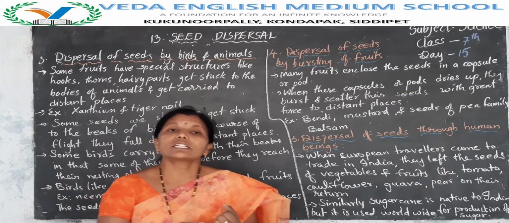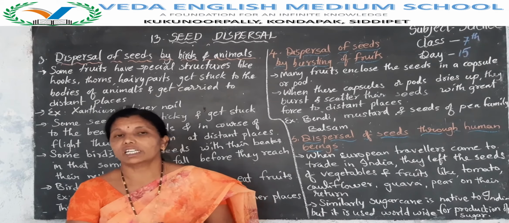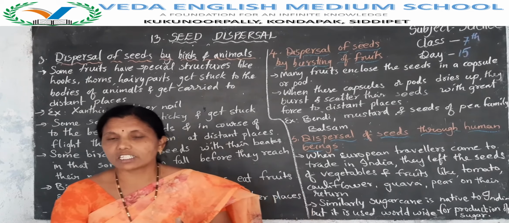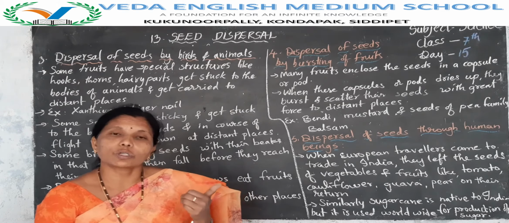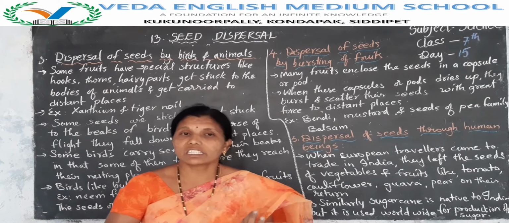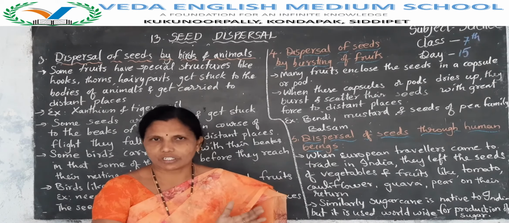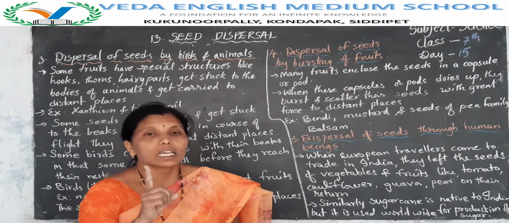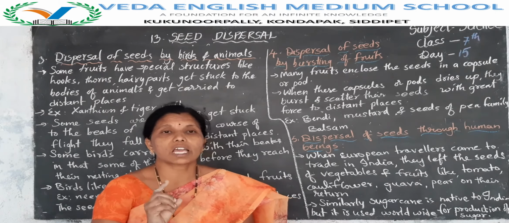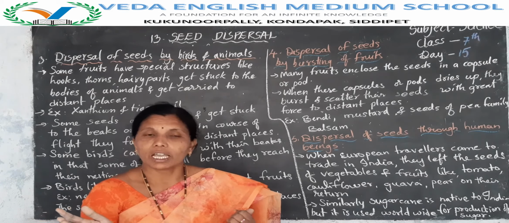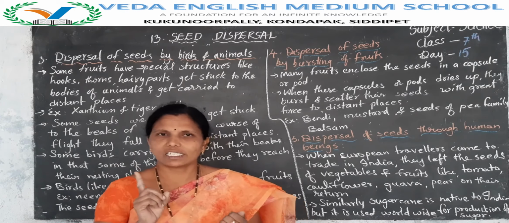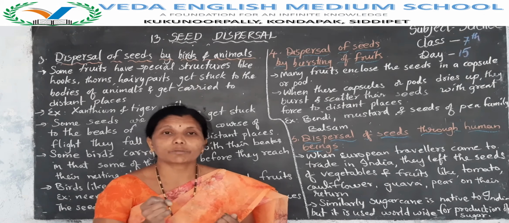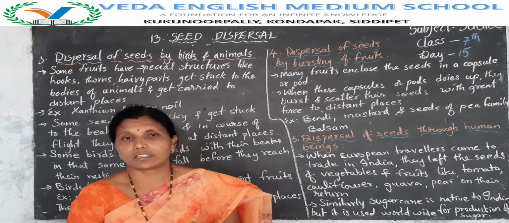Okay, why does a plant produce more number of seeds? In some plants, fruits grow singly, and in some plants, fruits grow in bunches. And some fruits have only a single seed, and some fruits have many seeds. Mango has only one seed, but papaya, watermelon, tomatoes, guava, brinjal have many seeds.